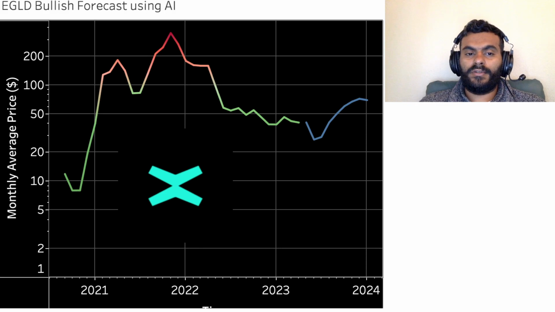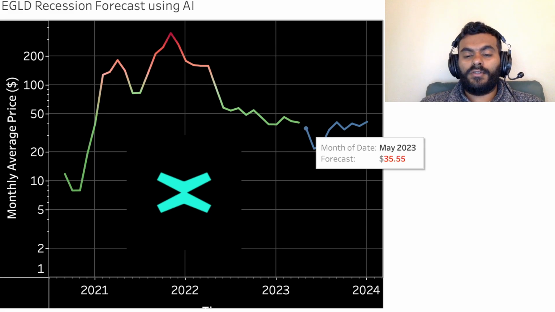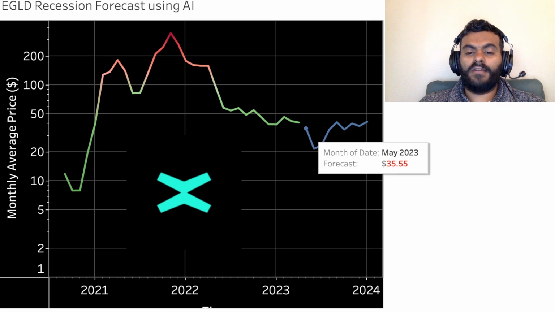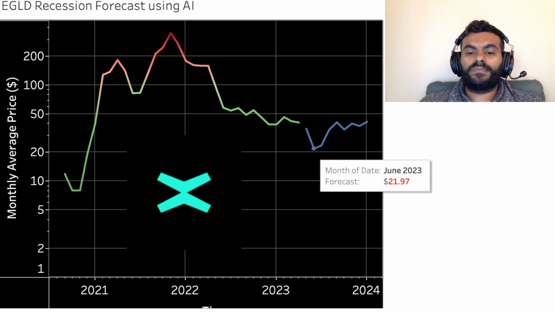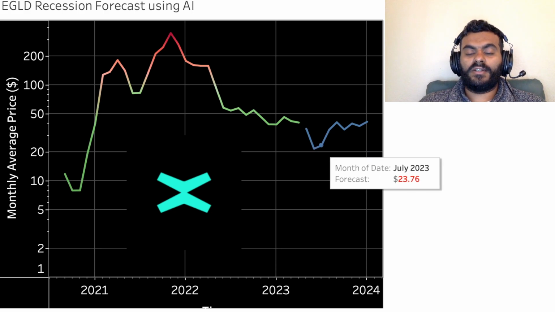Similarly, we should also look at what could happen to this token if we get a recession. So in that scenario, assuming that we get a recession right away, in the first month of recession, that being May of 2023, the forecast is around 35 US dollars, which is about $6 lower from where we are right now. In the month of June, the forecast is around $21.97, which is almost 50% lower than the current price.